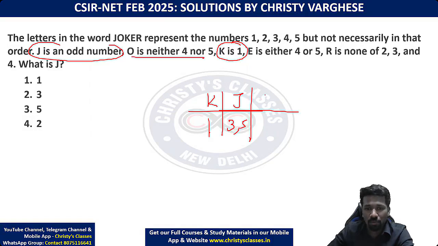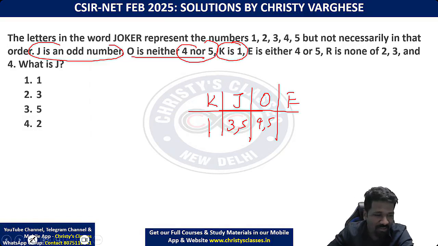O is either 4 or 5? Sorry. O is neither 4 nor 5. Yeah, don't make the mistake I made now. Neither means it is not 4, not 5, and 1 is also not possible, because 1 is already taken by K. So for O the remaining possibilities are 2 or 3 only.